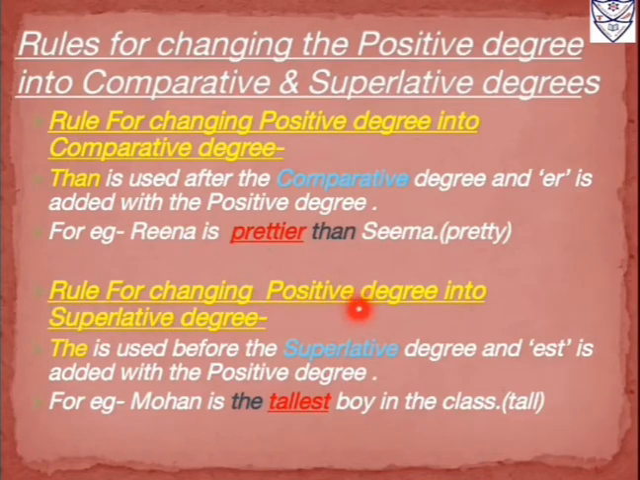Next, the rule for changing positive degree into superlative degree. The is used before the superlative degree and est is added with the positive degree. For example, Mohan is the tallest boy in the class. Over here in the bracket the positive degree word given is tall. Now Mohan is compared with everyone in the class. So to form the superlative degree, we need to add est after this word. So tall, taller, tallest.